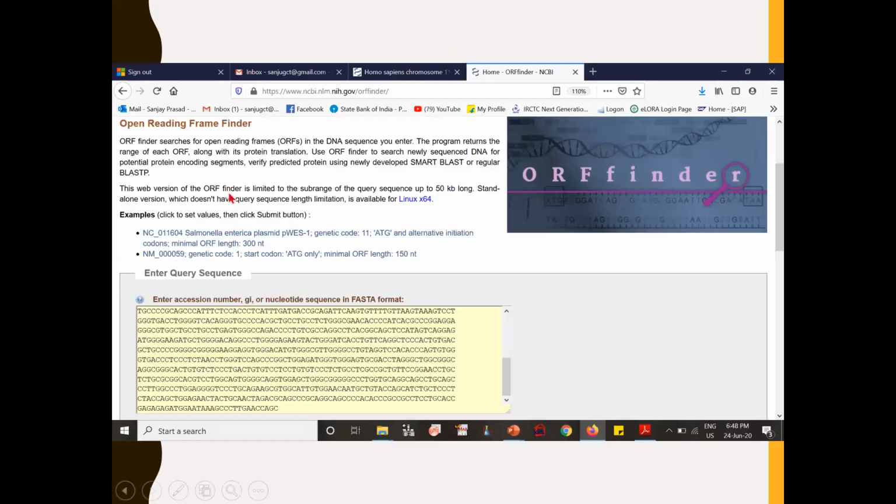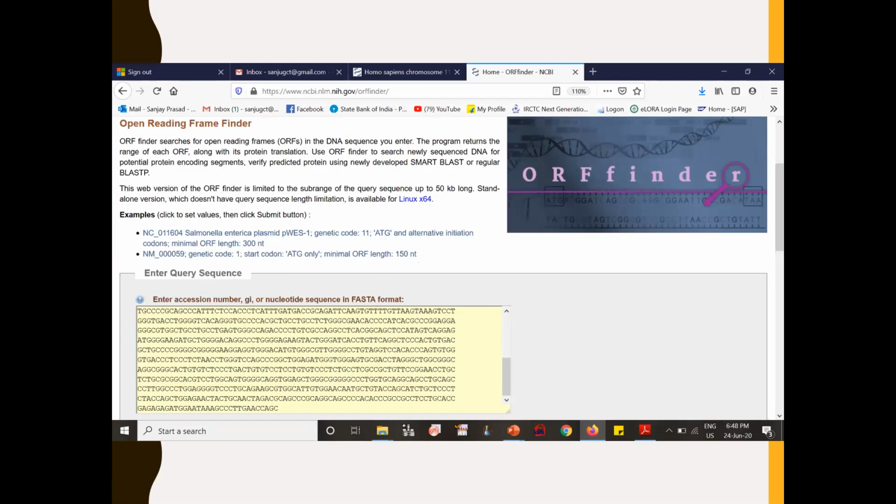So this is just the screenshot I have taken from the program. This is how the ORF Finder web page looks, and there is a window space provided in which you can give the input sequence for which you want to identify the ORFs, thereby the prediction of genes. Here one input sequence is pasted in FASTA format.